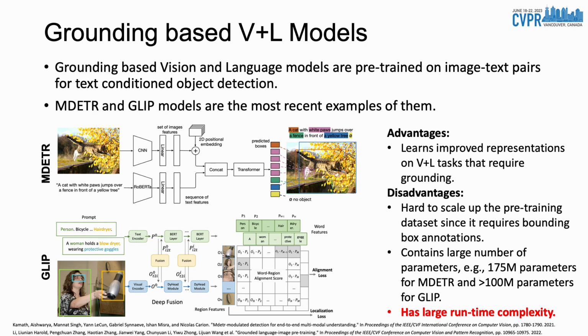These models can perform well on downstream tasks that require grounding. On the other hand, they contain a large number of parameters, and this increases their runtime complexity. In this study, our goal is to mitigate this problem of the grounding-based vision and language models.